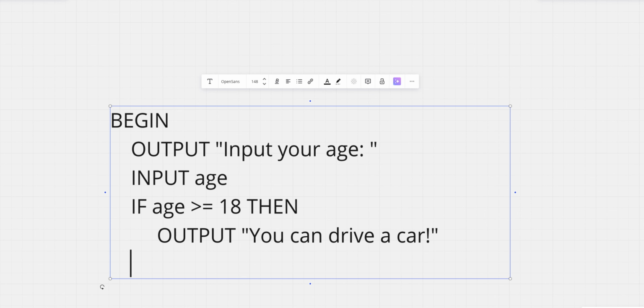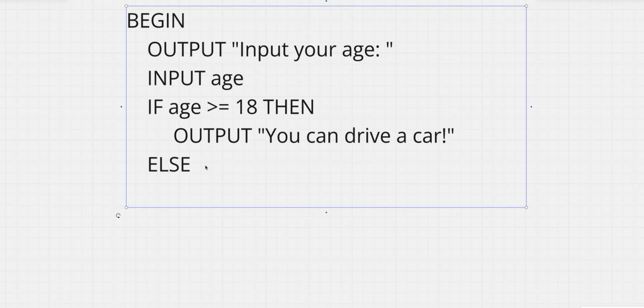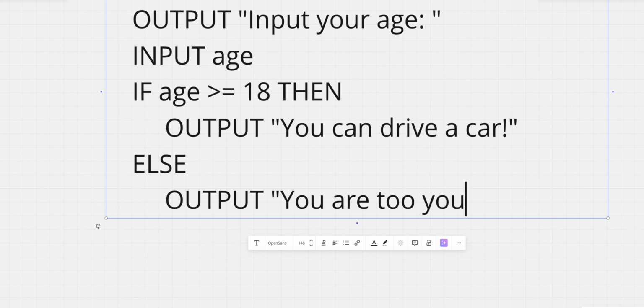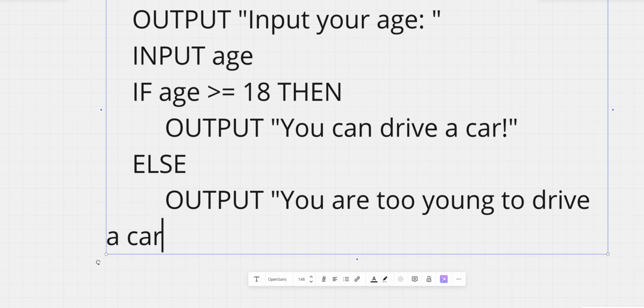and then we write ELSE, and because this line happens after ELSE, we give more indentation. We give an indentation, but this indentation must be the same as this. All right. So we do OUTPUT, you are too young to drive a car.